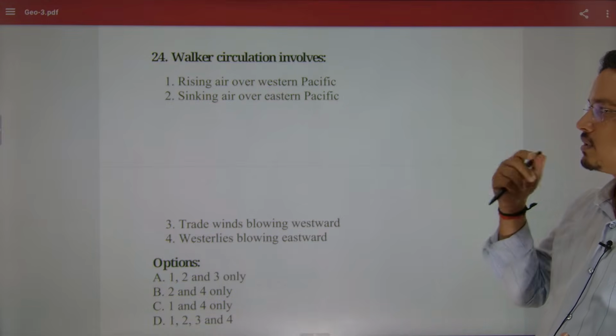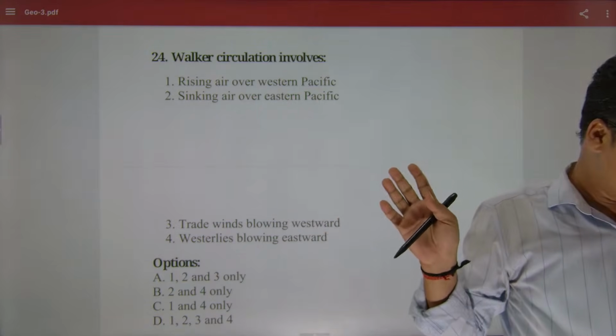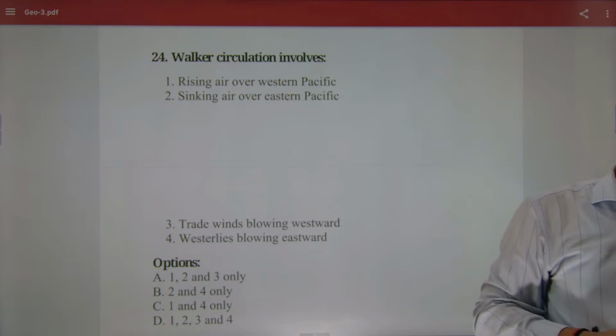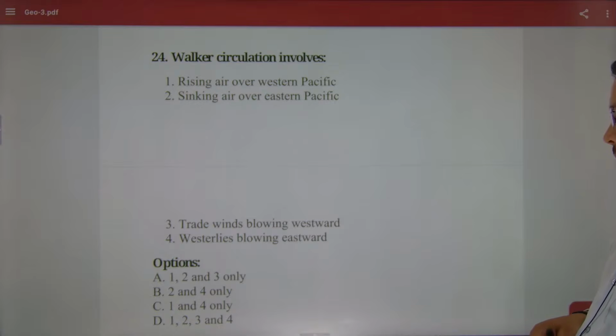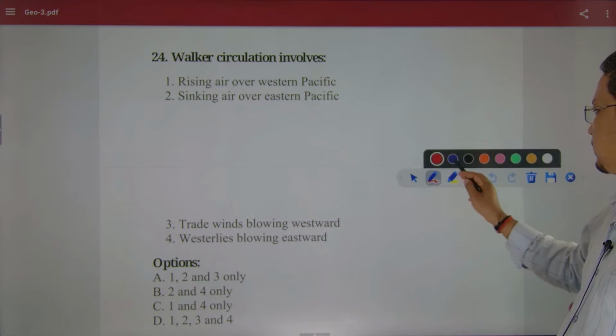Important, very good concept. With clarity you can do it easily. It's an easy one. I will draw it.